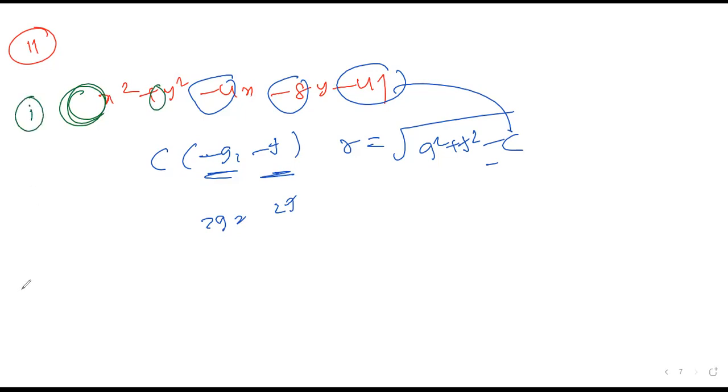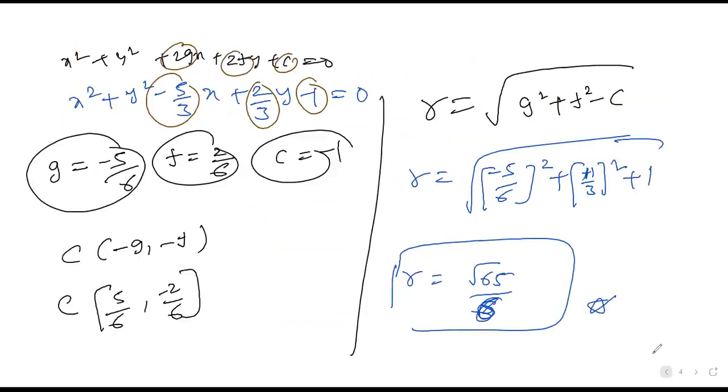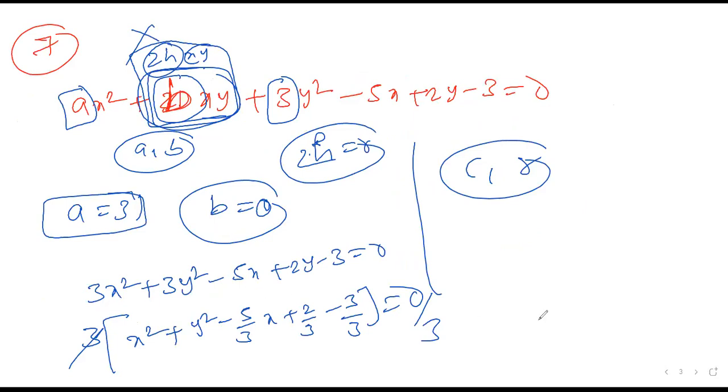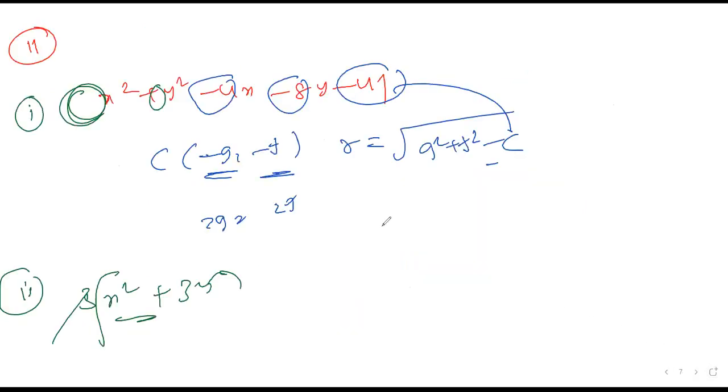That is the 11th question, first bit. If you go for the 11th question, second bit, the equation is 3x square plus 3y square. Please take the 3 common out and send it to the right side. You should start working on that. I told you to take the x square coefficients, take the common factor and work over there. You should work and find out the 11th question completely depending on that only. I put it very clear, right? Yes. Now go to the 12th question.